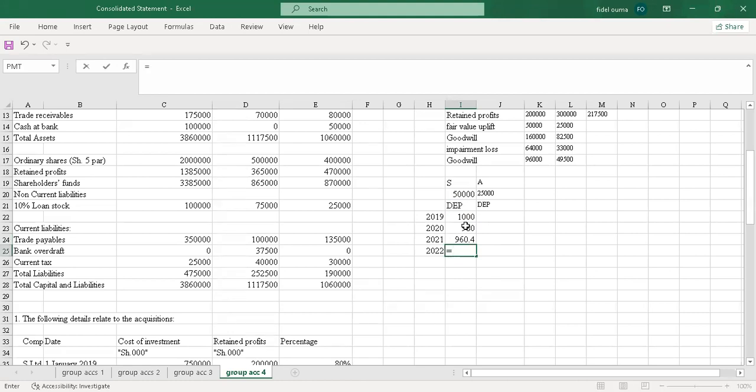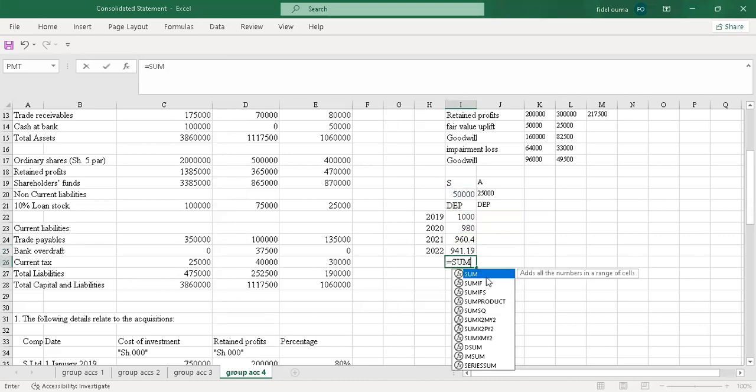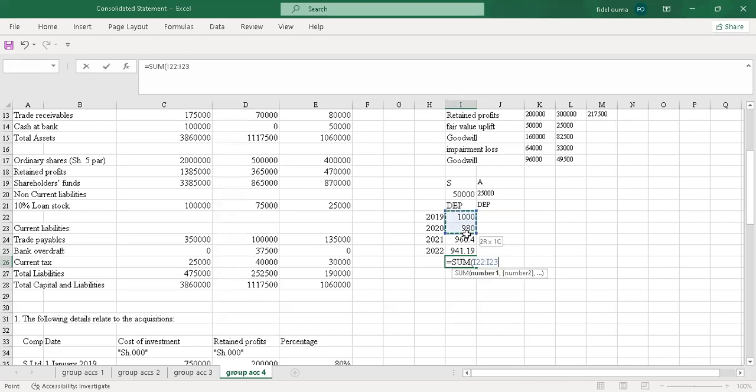Then the last one, I'll pick the initial cost, then I subtract this, I subtract this, and I also subtract this, on a reducing balance. Then I multiply the whole amount by 0.02, so that I can sum the total depreciation for the 4 years. So I'll have 3,881.6.